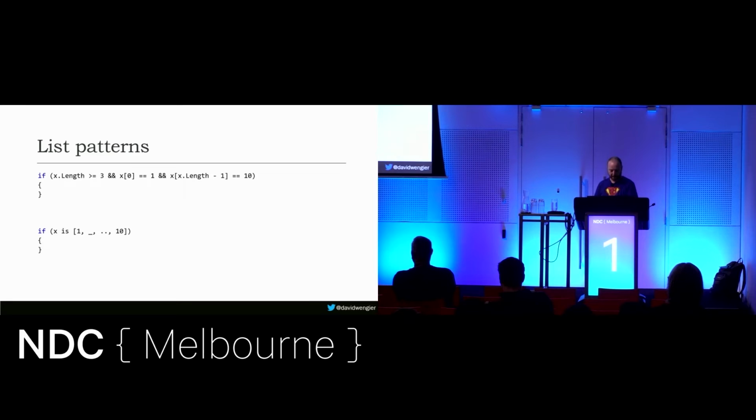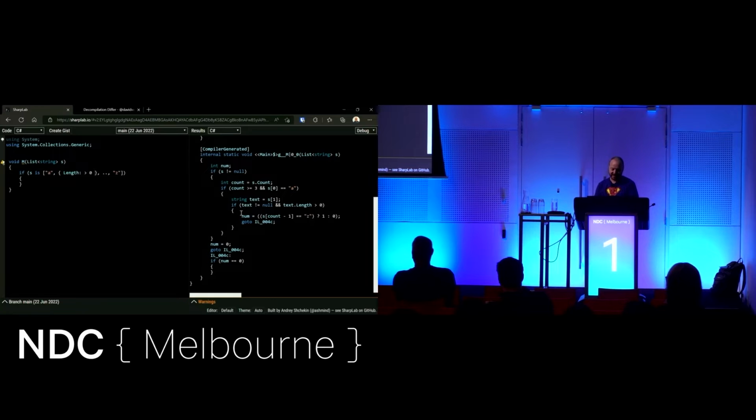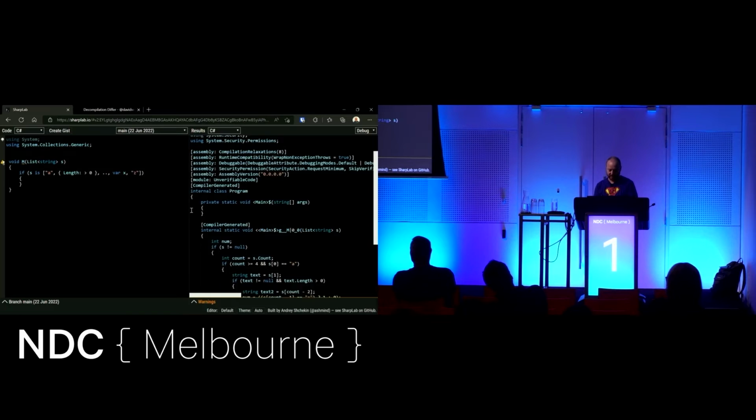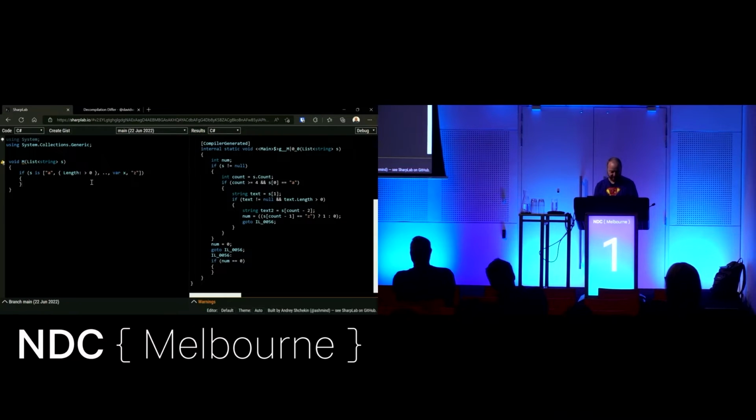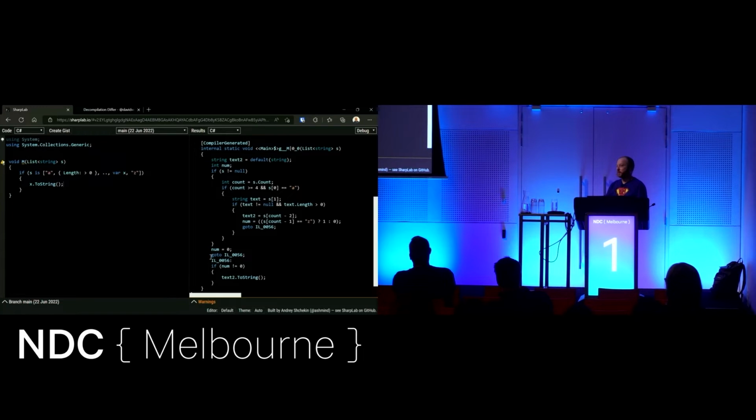What's the scope of the var? So the scope of the var is interesting. If I do, so we should be able to see it here. No, I probably need to use it. Hang on. The compiler's being too smart. So one of the reasons this has gotos in it, which obviously you would never write because you'd be abused on Twitter, is to capture that variable. So we can see here, this text2 is essentially my x that I defined there, and it's defined at the very top. So I think I can use it out here as well.